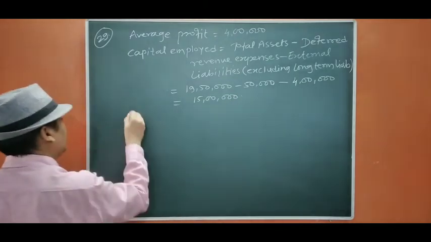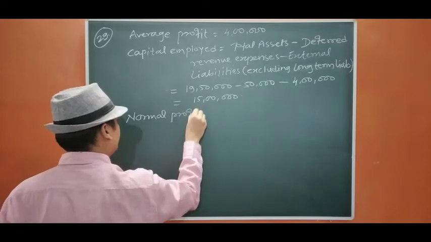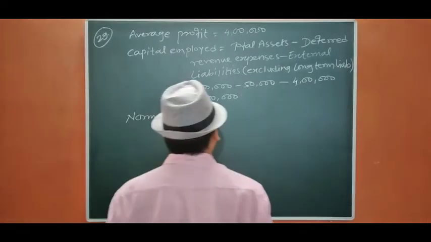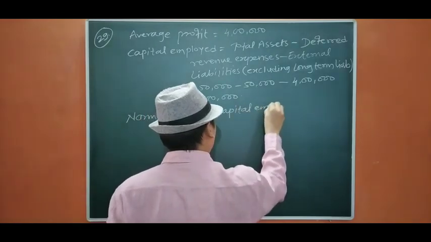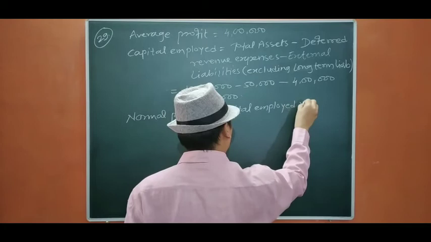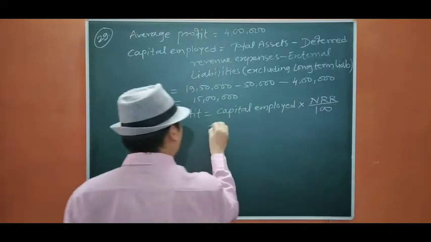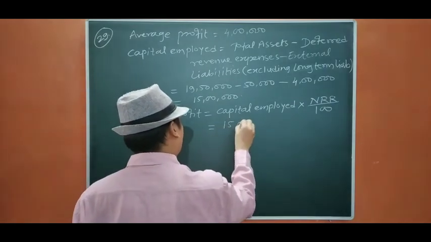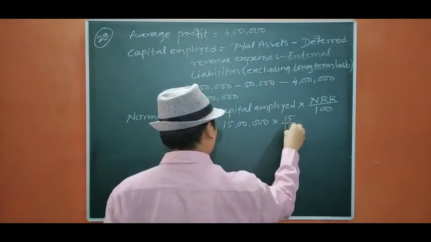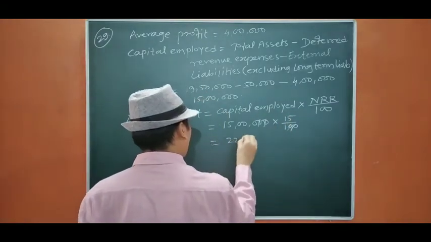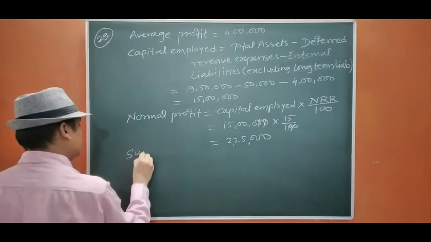Okay. Now we are going to calculate normal profit equals to capital employed into normal rate of return upon 100, that is 15 lakh into 15%, that is equals to 225,000.